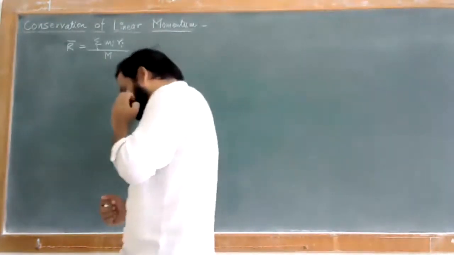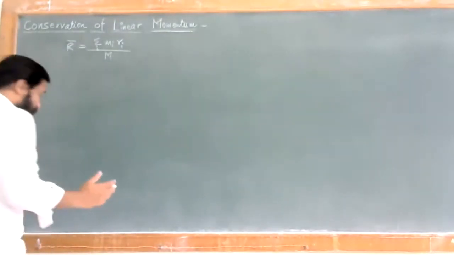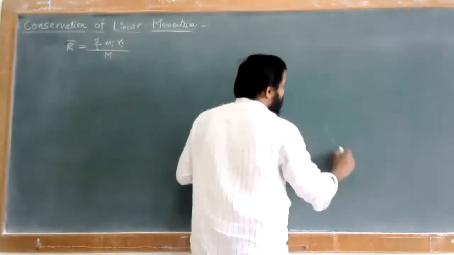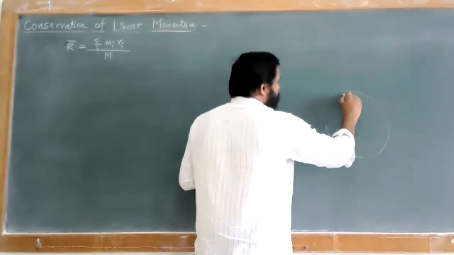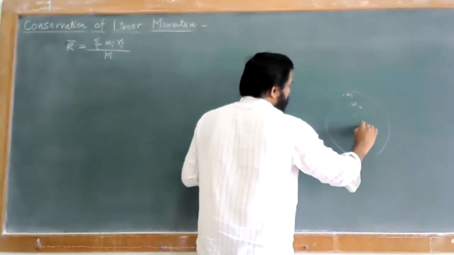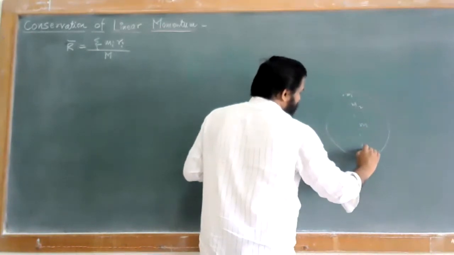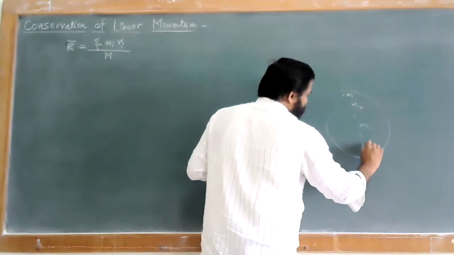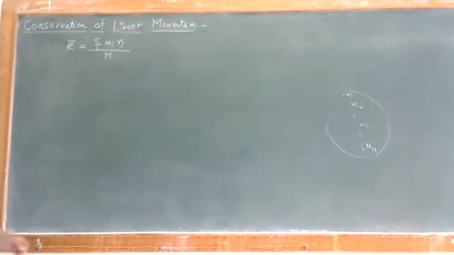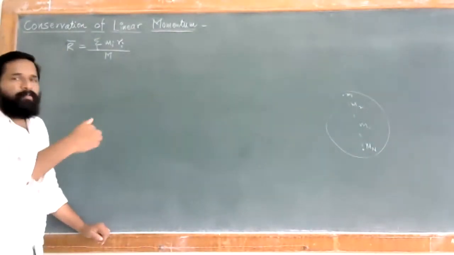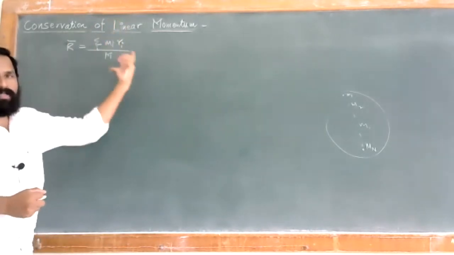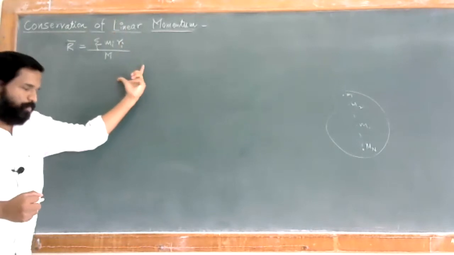For this we have considered the total number of masses, that is n number of particles, having some masses m1, m2, up to mi, up to mn. We considered n number of masses, and with respect to this we have seen there are n number of position vectors. From that we have calculated this condition, and we have also solved a problem on it.